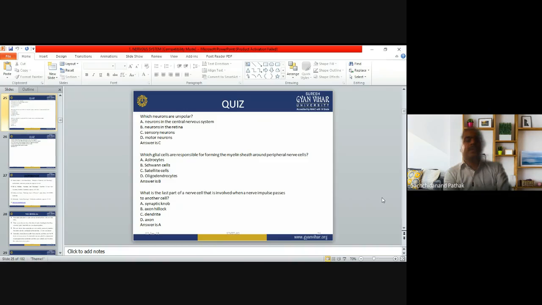It is a synaptic knob, axon hillock. From axon hillock, the signal is going to the axon and then going to the terminal. So no, it is not the last part. Dendrites: from dendrite it goes to the cell body, then goes to the axon. It is also not the axon. So what is remaining? We have the synaptic knob. Synaptic knob, that means you can say the varicosities, or you can say the synaptic vesicles are there. That is the end part, the last part of the nerve cell, which carries the neurotransmitter and releases the signal toward another cell. So yes, answer A is correct.